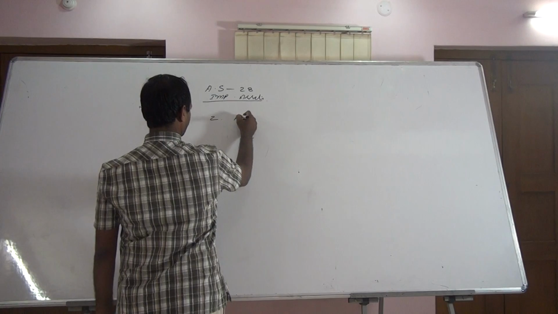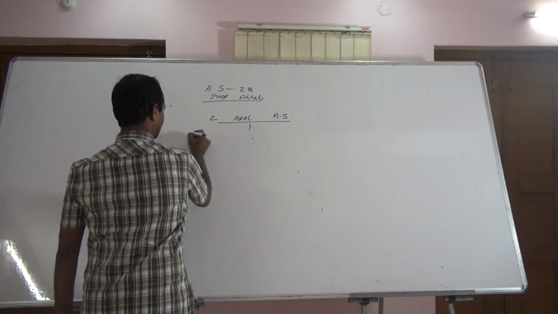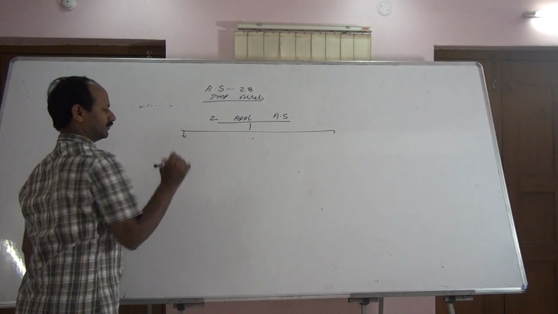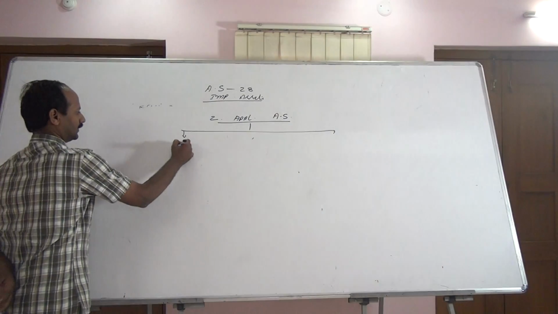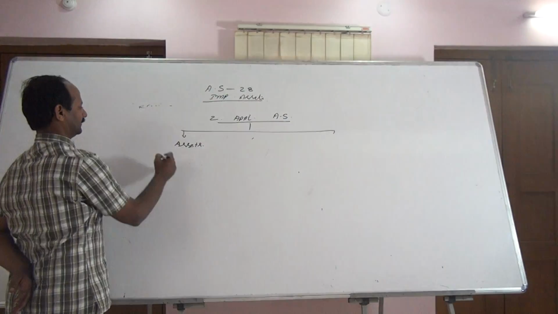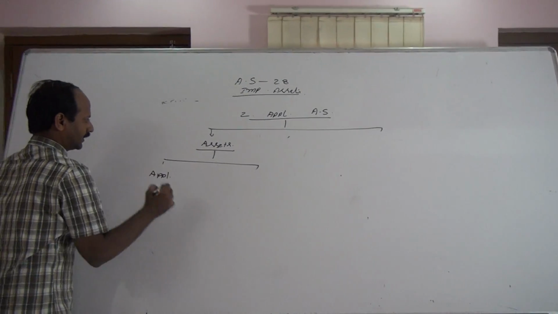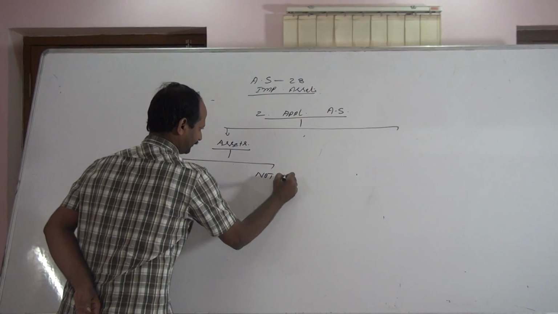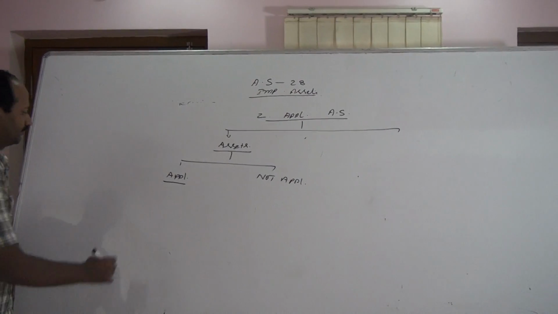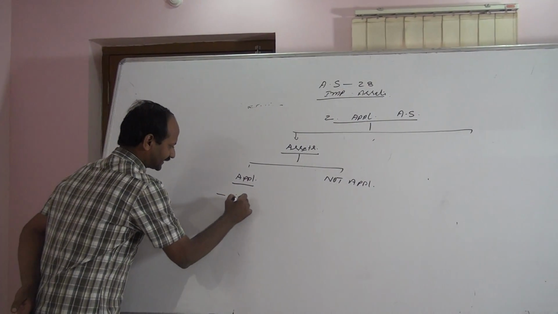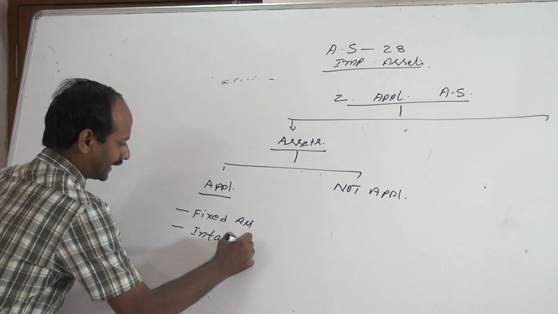Second point, applicability of accounting standard. Applicability of accounting standard to various assets is divided into two parts: applicability and non-applicability. This AS 28 is applicable to, 1, fixed assets, 2, intangible assets.